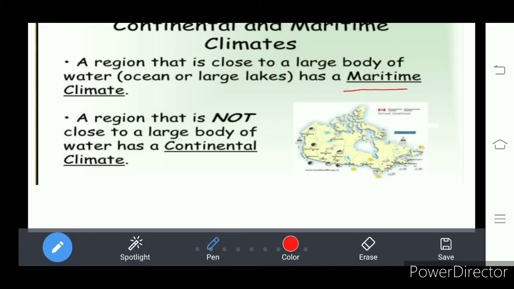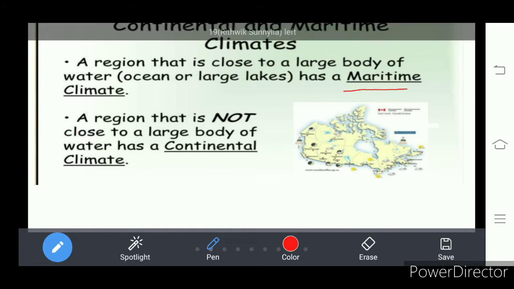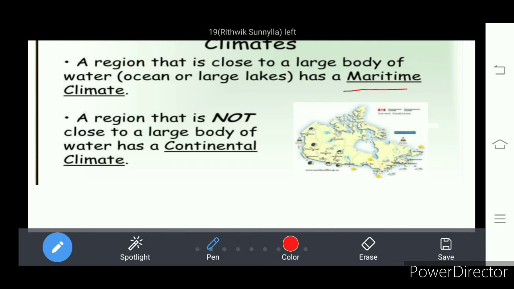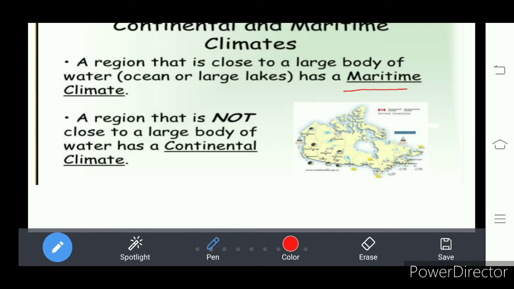And some places are far from the oceans, so the ocean effect is not on the places which are far from the water bodies. As they are far from the ocean, they experience a high temperature, and that is what we call continental climate.